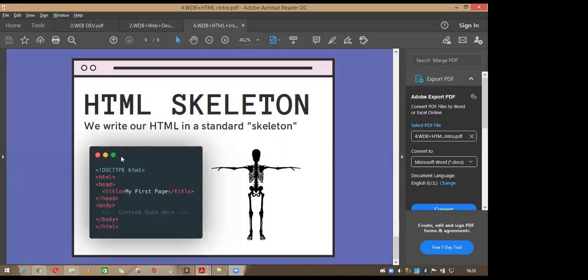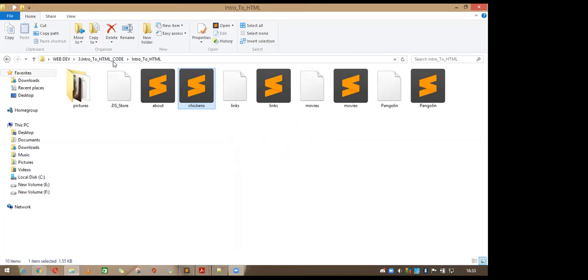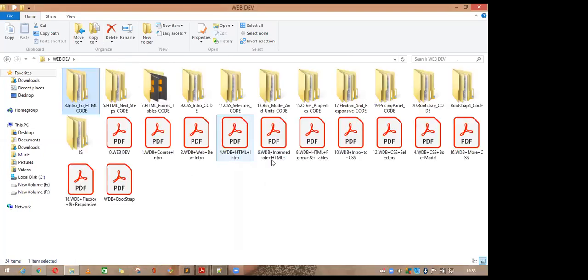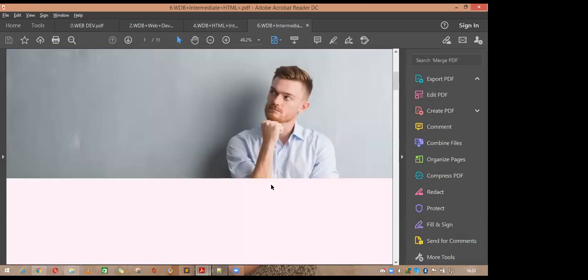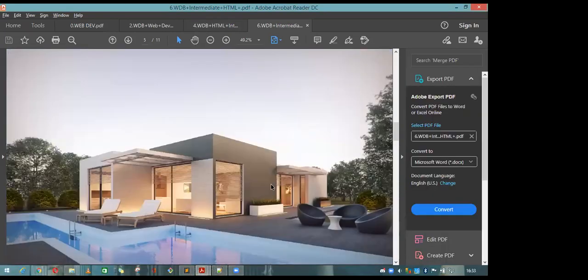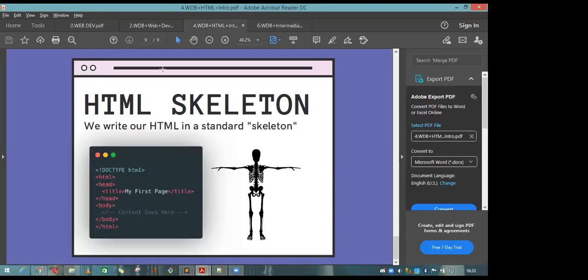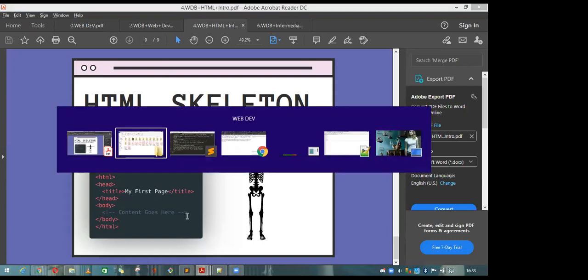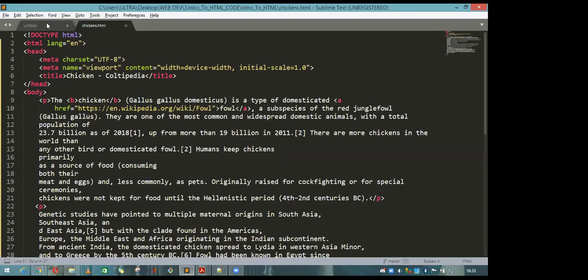Let me check what else to cover here. Not required. So where I was: I have added the p tag.